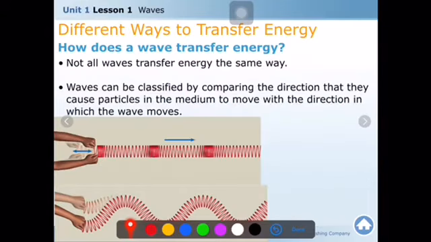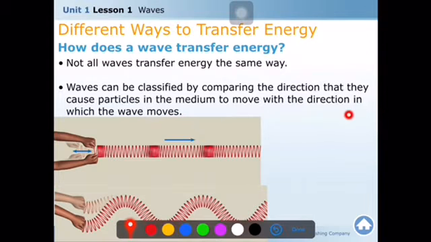We can move on. Now, not all waves transfer energy the same way. Waves can be classified by comparing the direction in which they cause particles in the medium to move with the direction in which the wave moves.